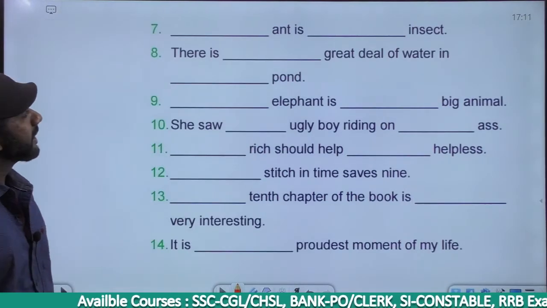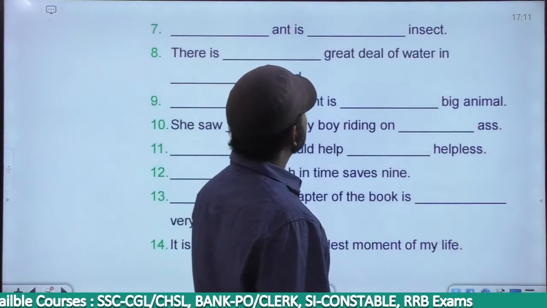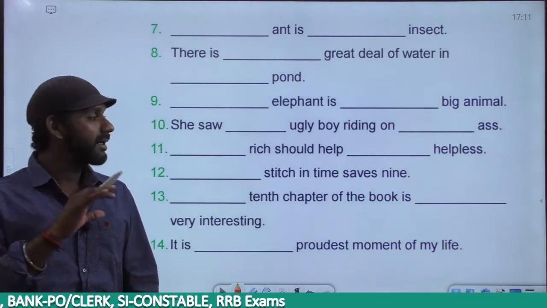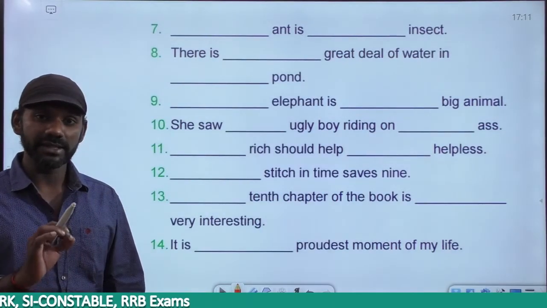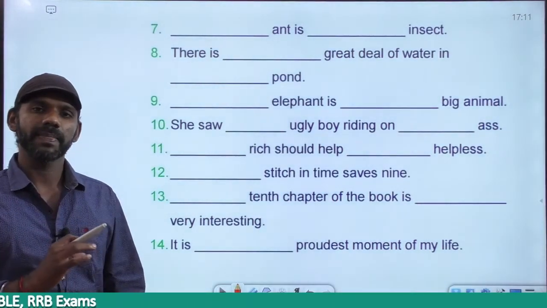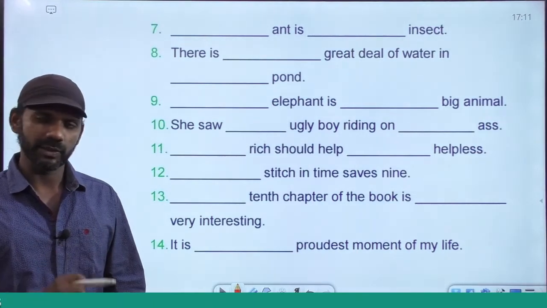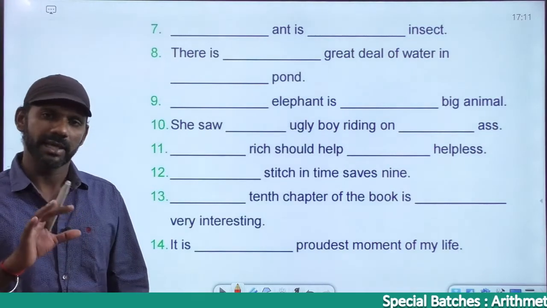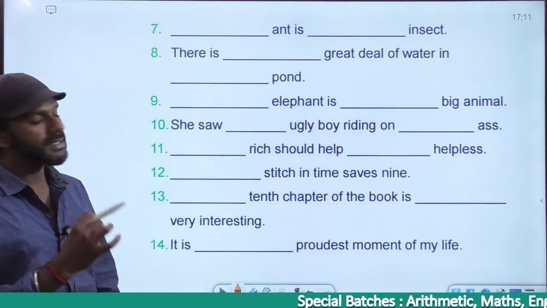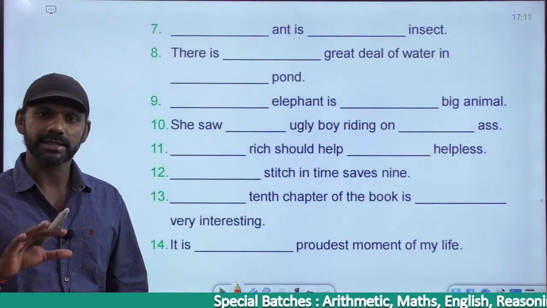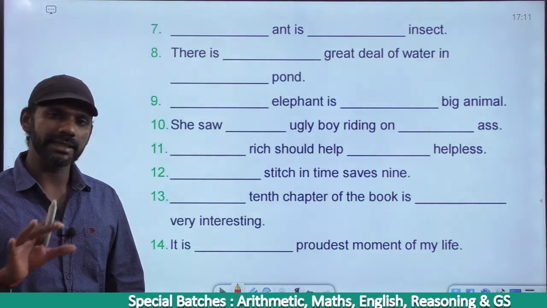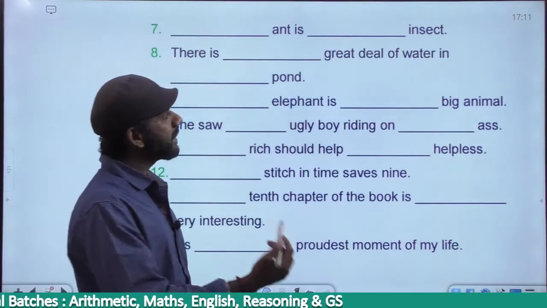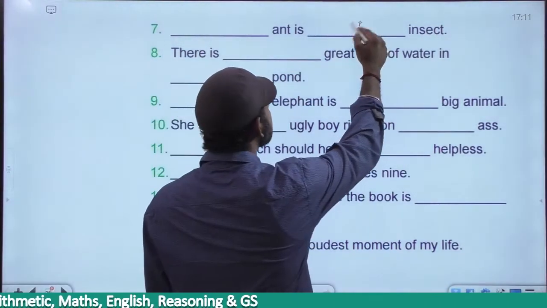The next one. Dash ant is dash insect. Now here, "and" is wrong. Ant's first sound is A, right? Here, an ant is a correct usage. The ant is also correct usage. In fact, both are accepted. There are many insects, right? Among the insects, one insect is ant. That's the meaning. So it cannot be "the insect", it must be an insect.